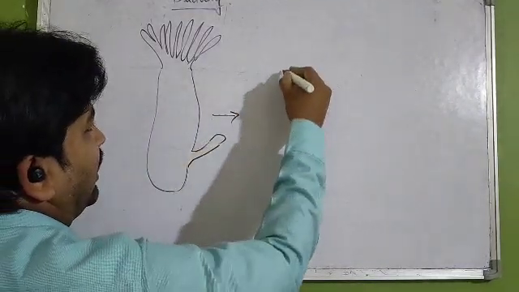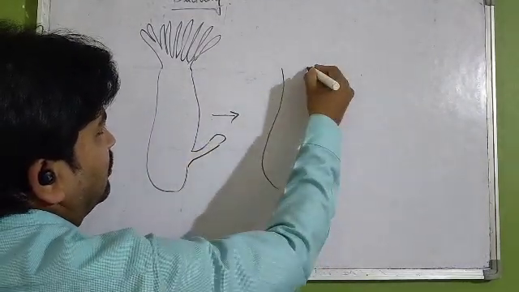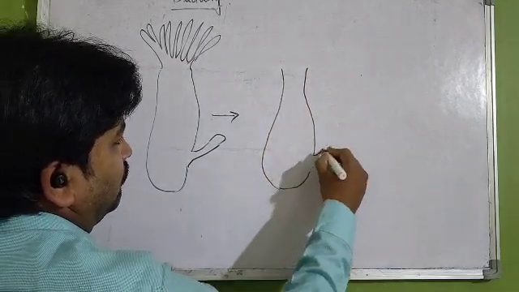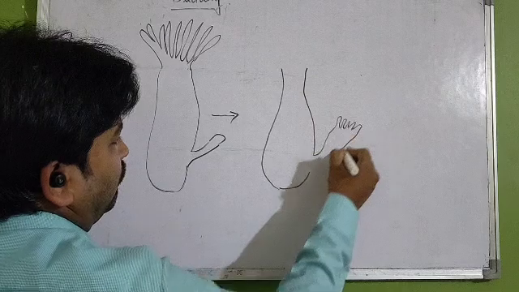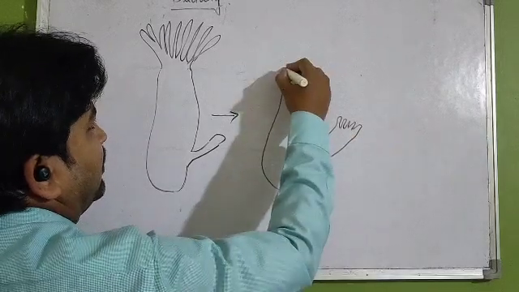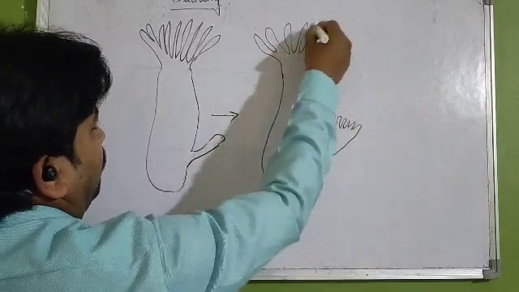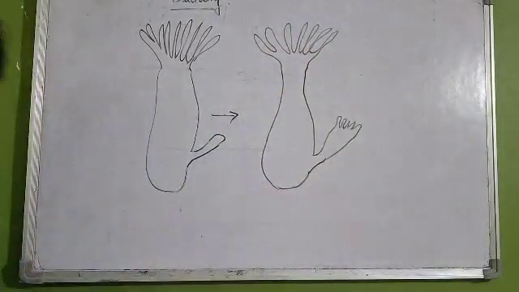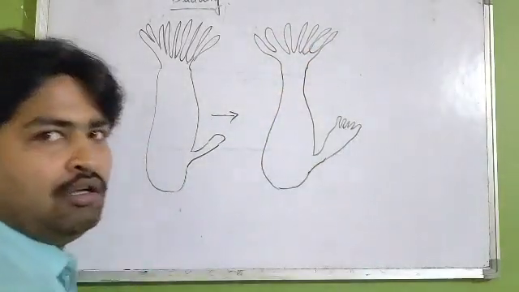After maturation, this is the parent body, and this is the bud that is maturing.